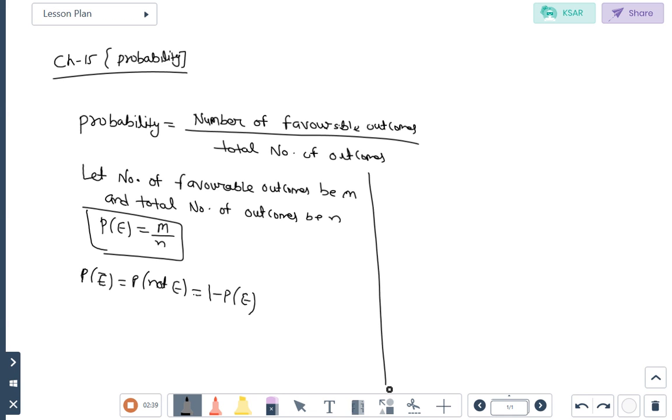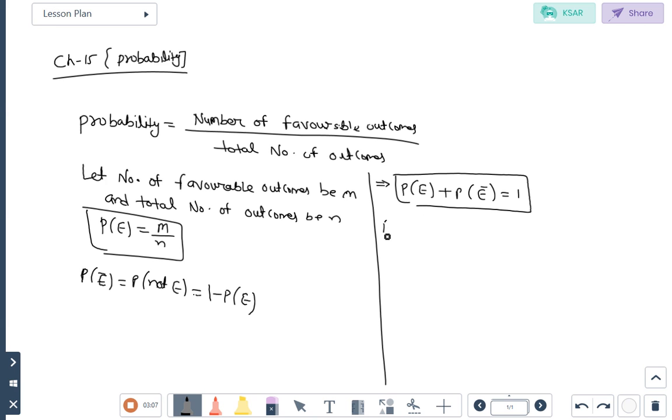So from here what we conclude? P of E plus P of E bar is equal to 1. Meaning the total probability of an event is always 1. Here students, P of E is the probability of happening and P of E bar is the probability of not happening.